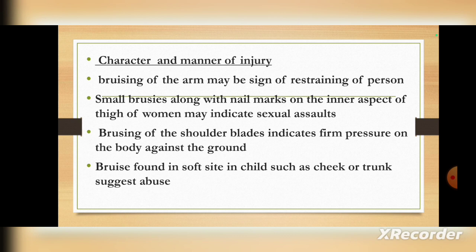Character and manner of injury. Bruises of the arm may be a sign of restraining of the person. Small bruises along with nail marks on the inner aspect of the thigh of women may indicate sexual assault. Bruising of the shoulder blade indicates firm pressure on the body against the ground. Bruises found in softer sites in a child such as the cheek and trunk suggest child abuse.